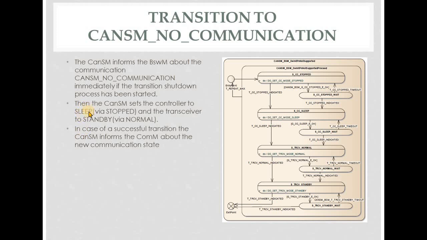Likewise, in case of the transceiver, it will go from normal to standby. You can see here normal, then it goes to wait state, then standby. In case of the controller, once NOCOM request is given, it will move to stopped, then stopped wait, then it goes to sleep.